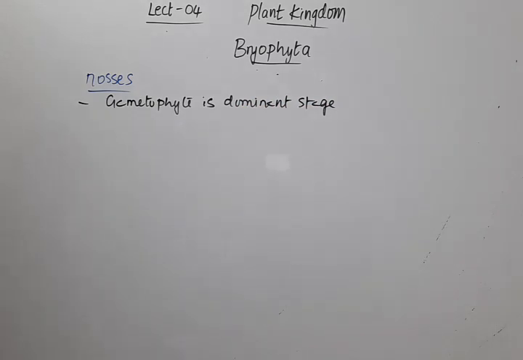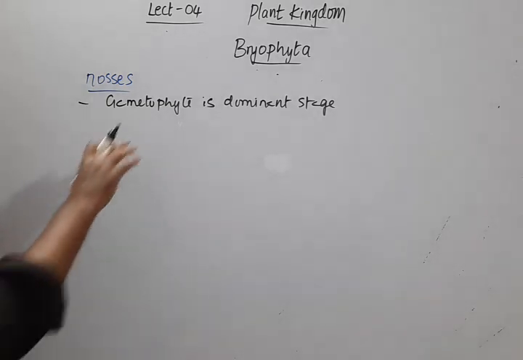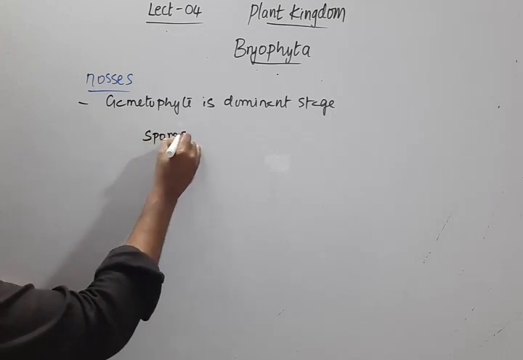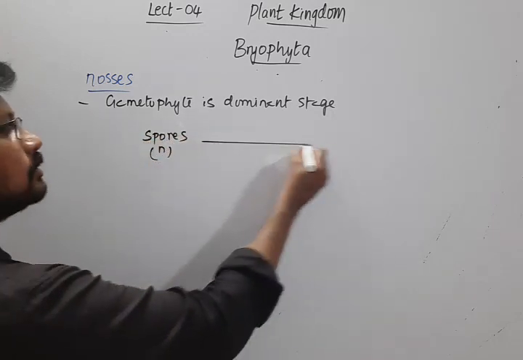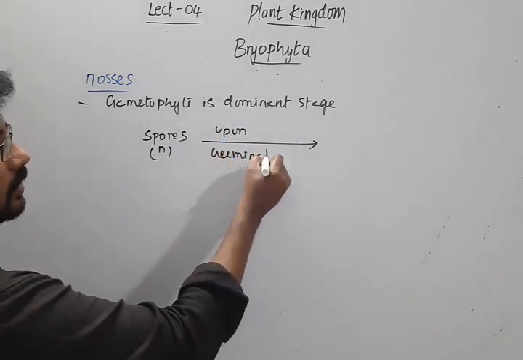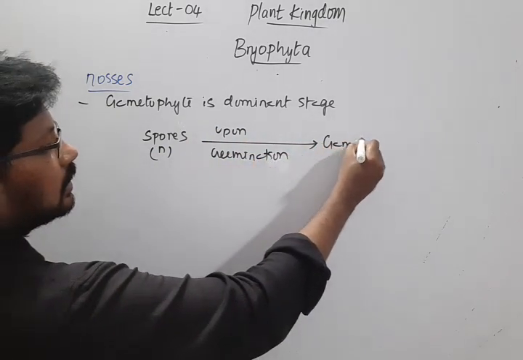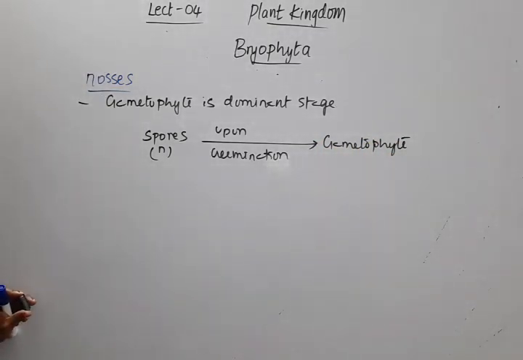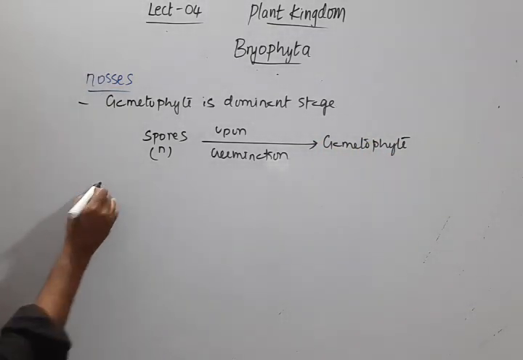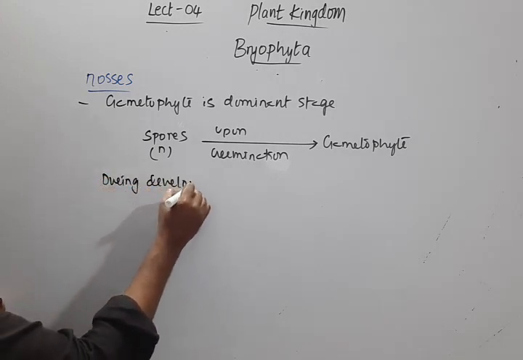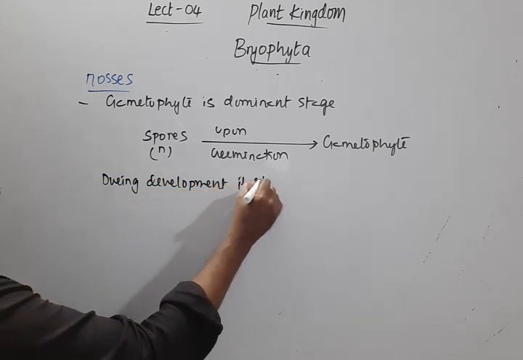This gametophyte develops from spores. These spores are haploid, and upon germination they give rise to the gametophyte, which during development shows two stages.